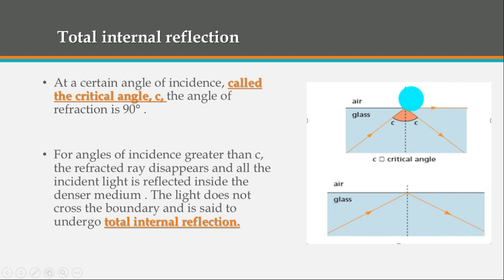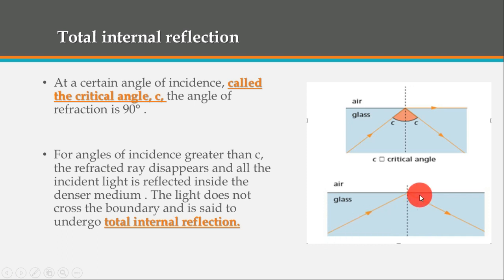In this case, we will have a refracted ray, and the angle of refraction here is what? 90 degrees, and a reflected ray. Okay? After that, as we said, if you increase the angle of incidence more than the critical angle, in this case, you will not see refraction at all. You will not see any refracted ray. You will only see reflection. This case, we call it total internal reflection.